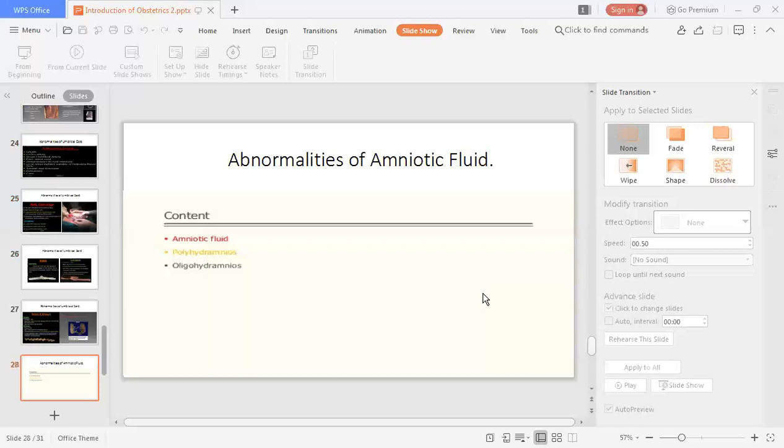And now, last, we are going to see the abnormalities of the amniotic fluid. The fluid may be increased or decreased. If the fluid is increased, it is called polyhydramnios. Something decreased is called oligohydramnios. So how much? What is the quantity?